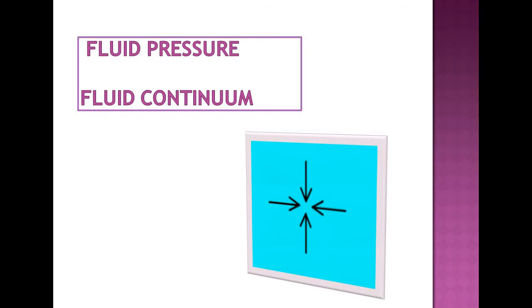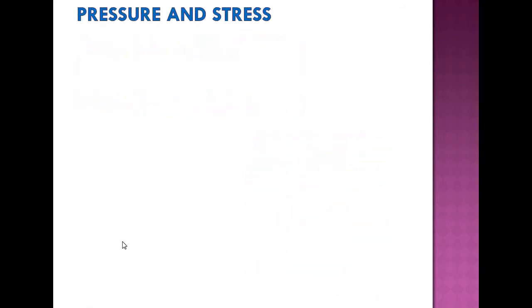And also in the tire inflating stations, or in our vehicle tire, the maximum permissible pressure we represent as 32 psi or 35 psi. So these are pressure expressed in different units. So after all, what is fluid pressure? That we will try to understand in this video session along with some basic concepts of fluid continuum. So here, we'll discuss in such a way that there is a direct correlation between pressure and stress.